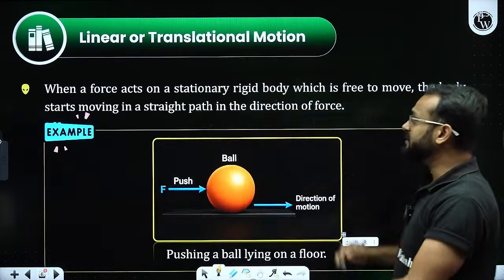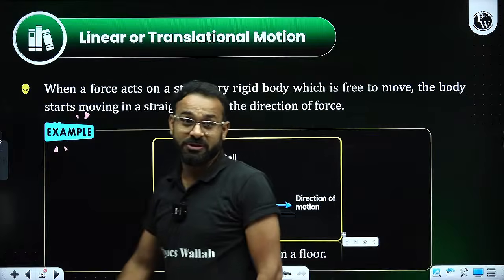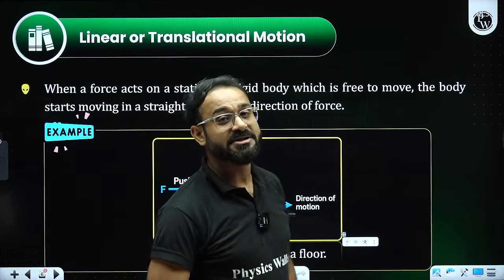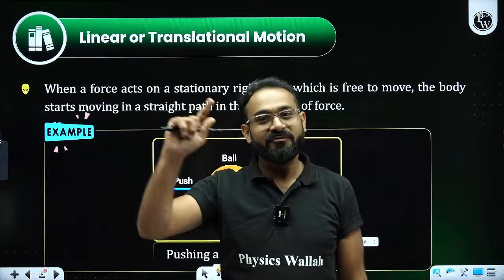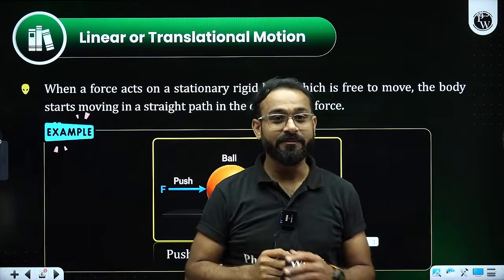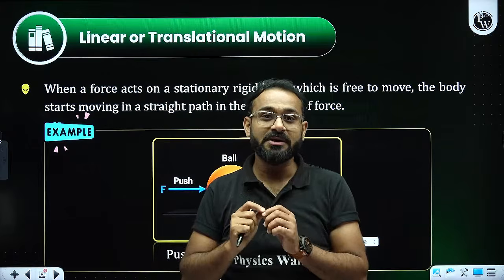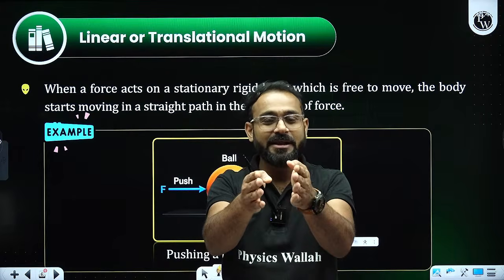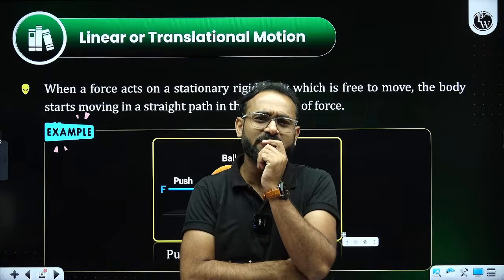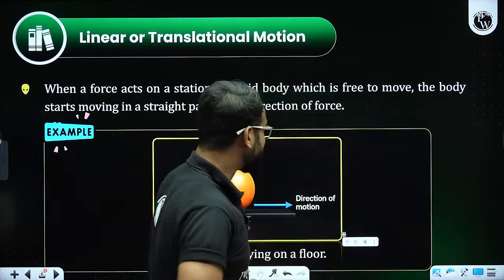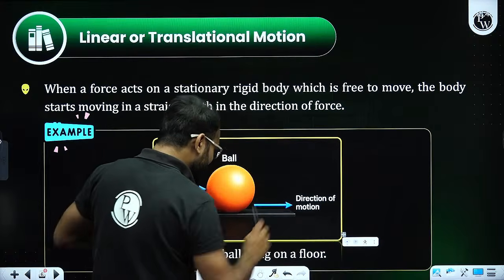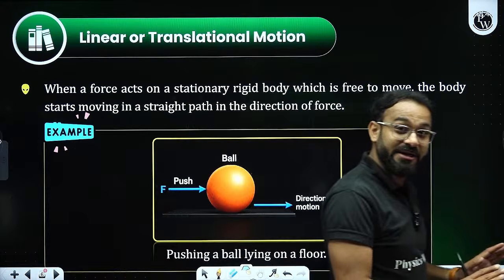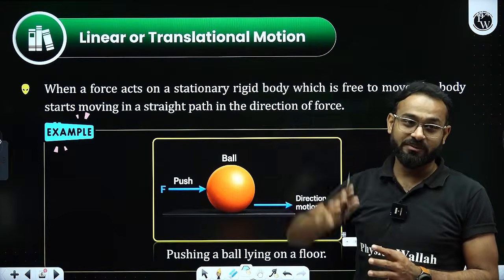Now when we talk about the types of motion, there are two types. First, linear or translatory motion. Second would be rotatory motion. So, sir, what happens in translatory motion? If the ball is moving in a straight line, just like I am moving in a straight line, that is called linear motion or translational motion.